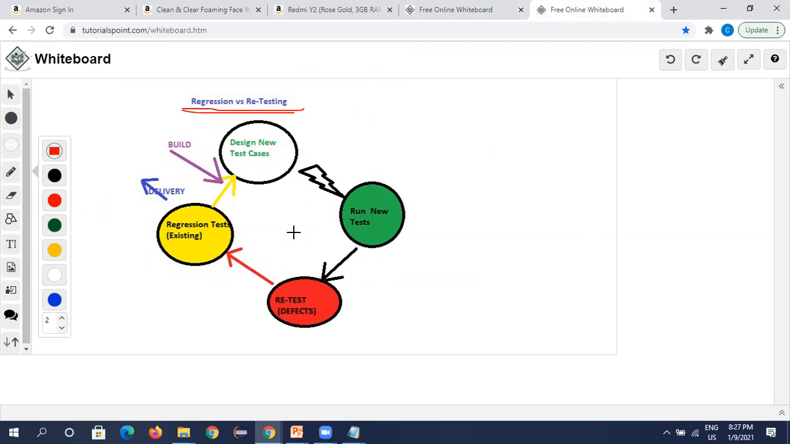See here, we have designed some new test cases and we are running them. We have found some defects while running the test cases, and we have reported them. The developer has fixed those things and they are given for retesting. We have done the retesting and it is completed. Now what do we do? Regression testing. Regression testing means we make sure the application is not broken anywhere after adding new functionalities.